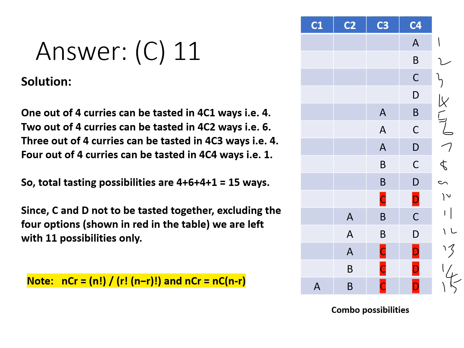By referring to the table, we see that the total tasting possibilities are 4 plus 6 plus 4 plus 1, that is 15 ways. Since the combo of curries C and D is not allowed, excluding those possibilities, we are left with 11 only. Hence, the answer is C, 11 options for tasting the curries.